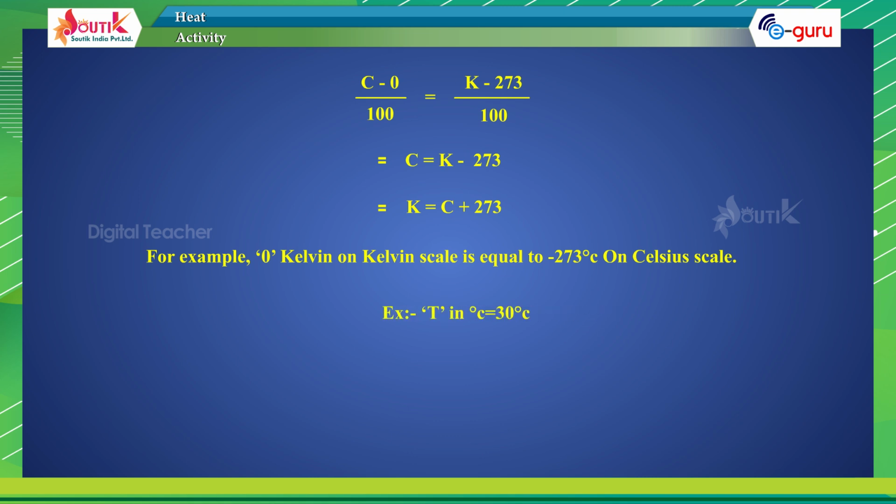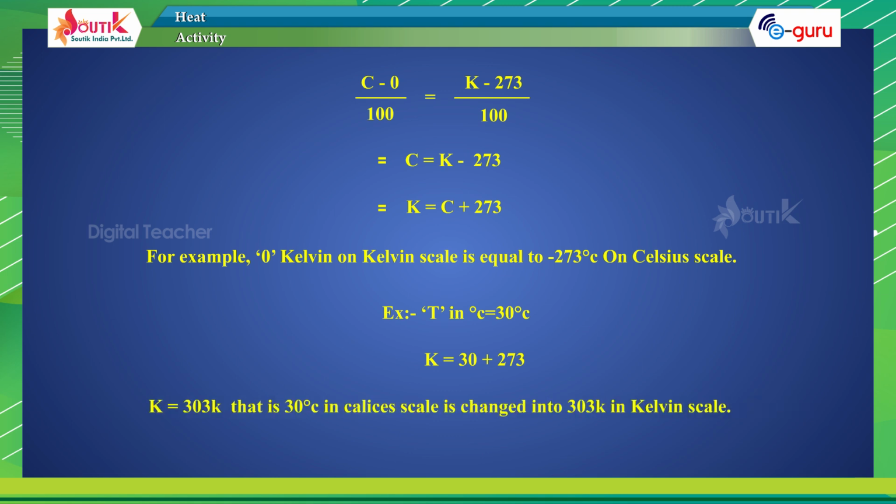Example: T in degrees centigrade equals 30 degrees centigrade. K equals 30 plus 273, K equals 303 K. That is, 30 degrees centigrade in the Celsius scale is changed into 303 K in the Kelvin scale.